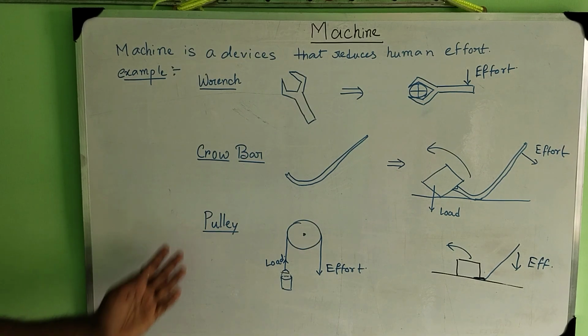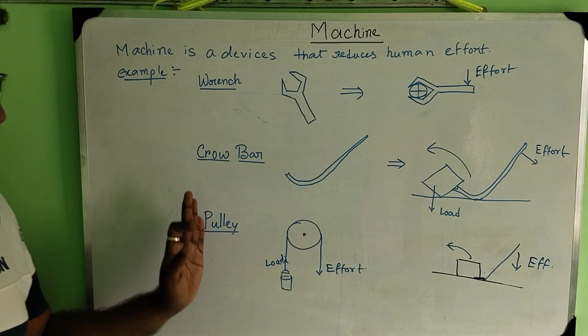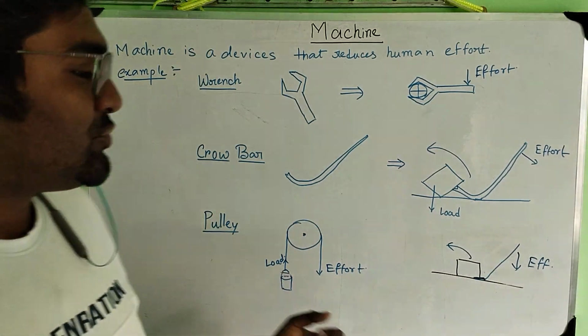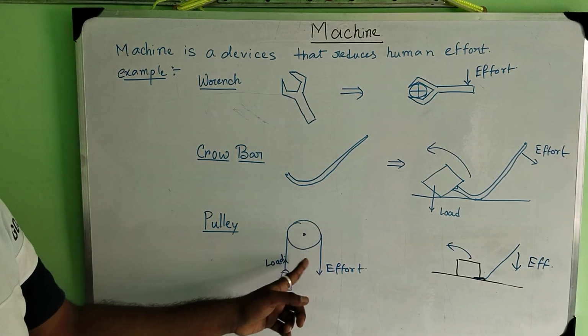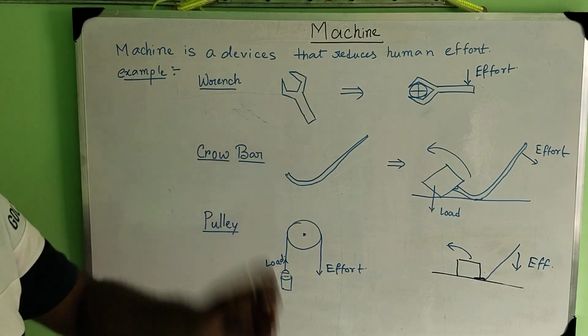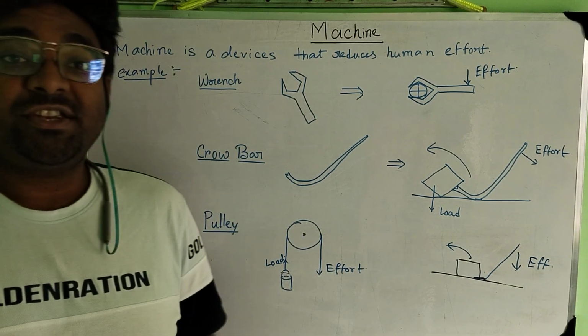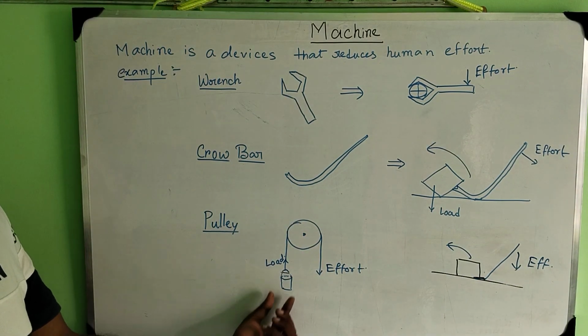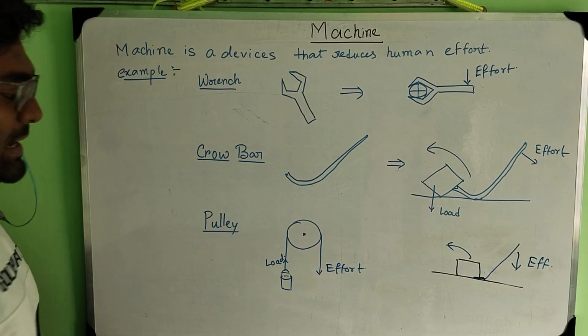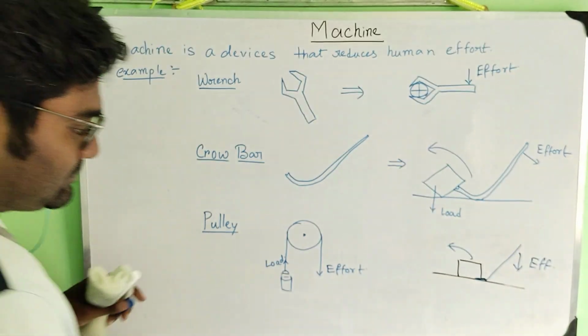Now let's talk about the example of the pulley. We all know that a pulley helps us to take water out of the well. Instead of a pulley, if you simply pull the bucket, it will be very tedious for us. So a pulley is used to lift the water bucket, and it changes the direction of effort.